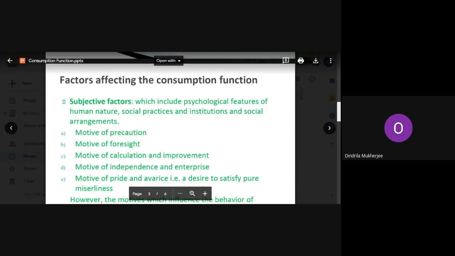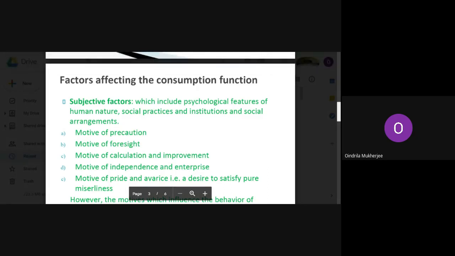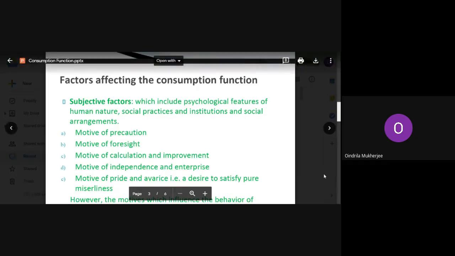changes. How do we change our consumption pattern? Okay, so that is called as what? That is called as factors affecting consumption function. Now there are various subjective and objective factors. So first we are going to learn about the subjective factors.